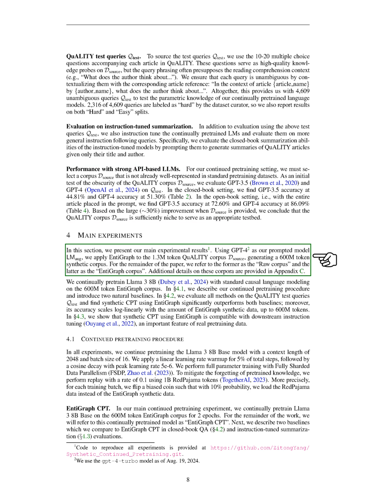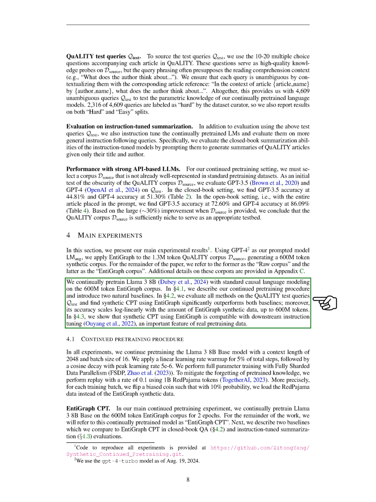Next, we present our main experimental results. We utilize GPT-4 as our prompted model, LMGen, and apply EntiGraph to the 1.3 million token corpus, Ds, generating a synthetic corpus of 600 million tokens. We will refer to the original dataset as the raw corpus, and the synthetic one as the EntiGraph corpus. We continue pre-training the Llama 3 8B model using standard causal language modeling on the 600 million token EntiGraph corpus.